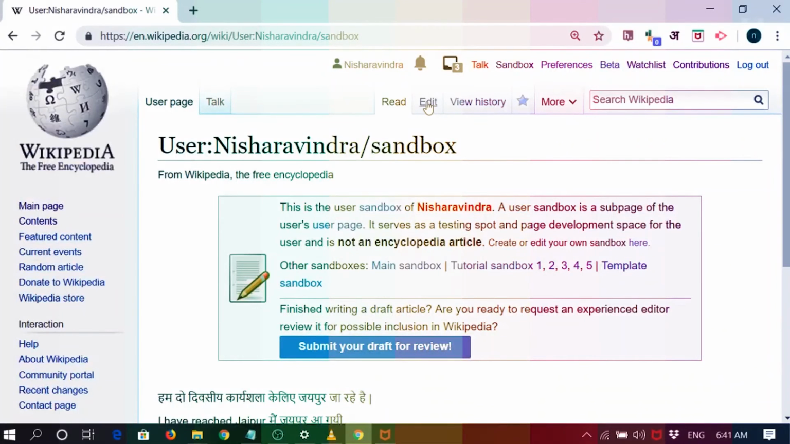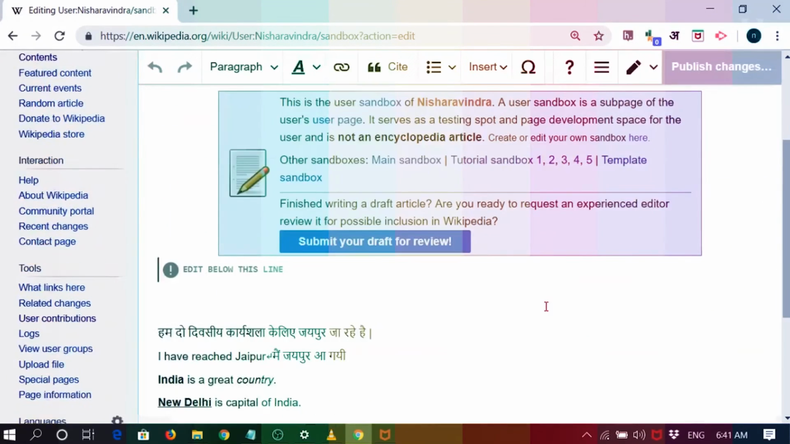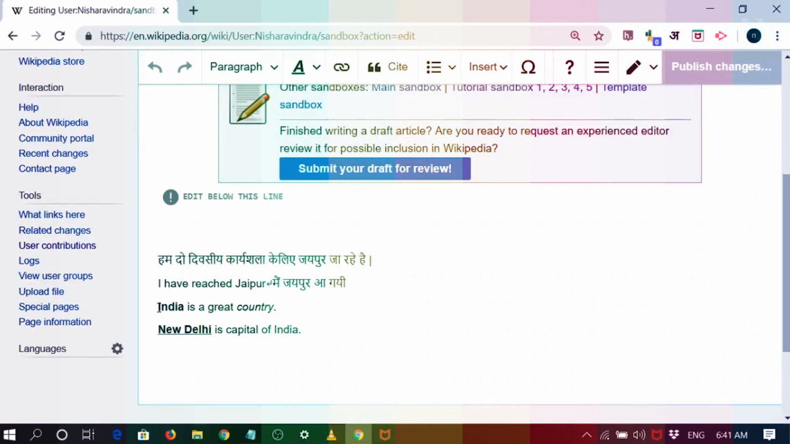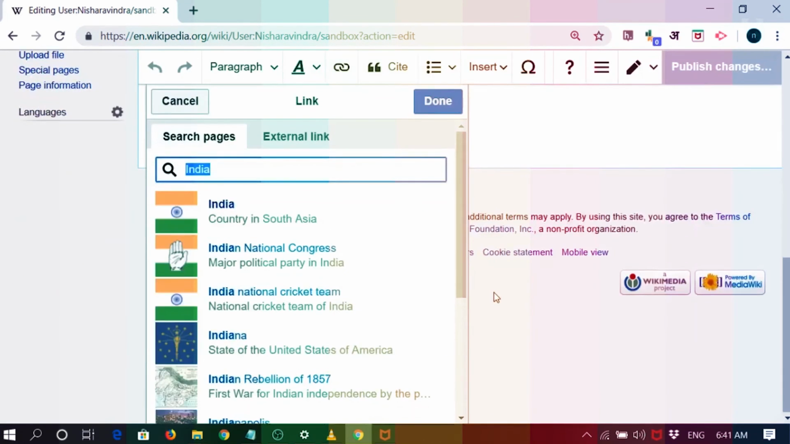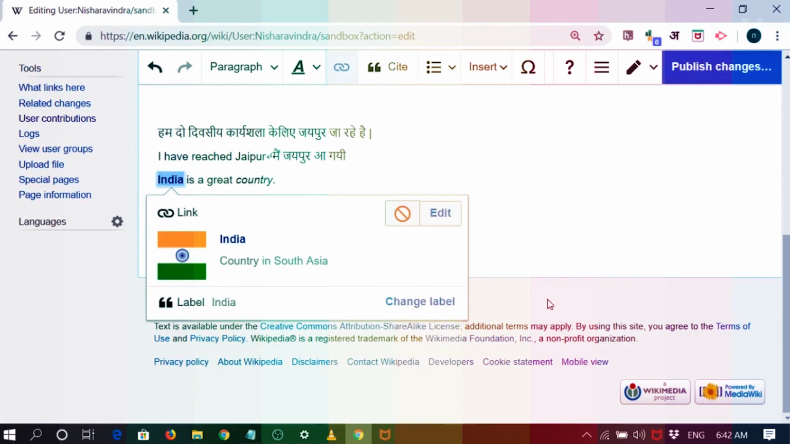So I'll go, I'll edit. I'll go to the edit mode of the page. Then what I'll do is, I'll just select India and go above and see there's a link. I'll click on the link. It is saying that it is searching the Wikipedia. Internal link means it will search for all the links which are available on Wikipedia itself. As you can see, this is the India page, this is the Indian National Congress. So I just want it to be my country page. So I'll click on this, and now you can see I'll publish the changes.